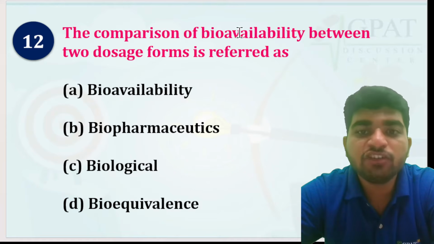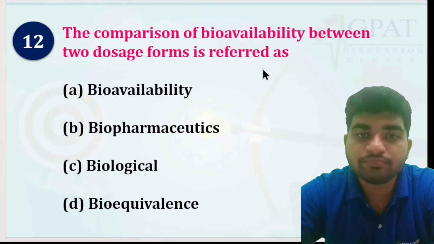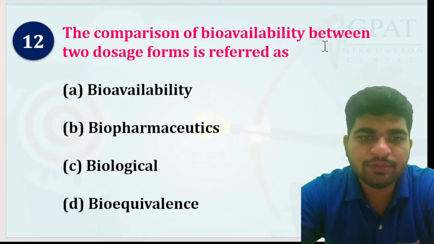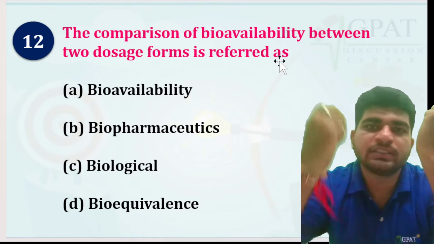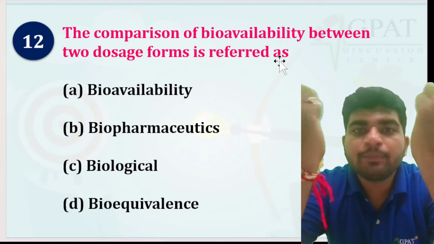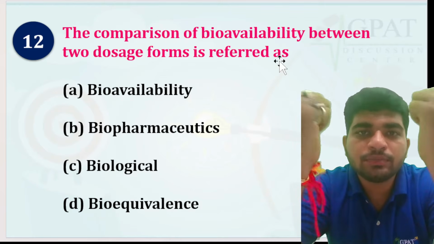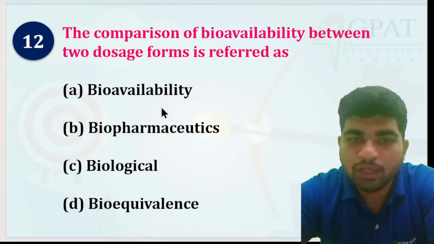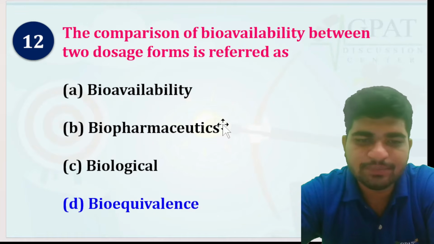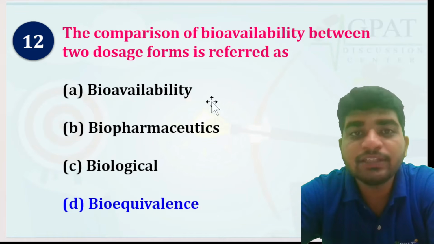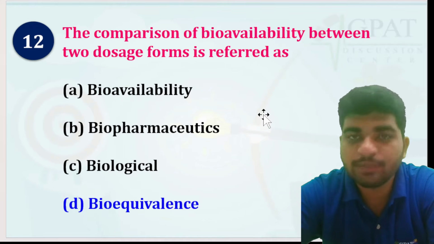Next question: the comparison of bioavailability between two dosage forms is referred to as? It is a very easy question, no? So one is a tablet, one is an IV. What is the comparison between them? What is the term called? Bioavailability, biopharmaceutics, biological, or bioequivalence. The answer is very simple: bioequivalence. Bioavailability is the fraction of drug that reaches the systemic circulation.